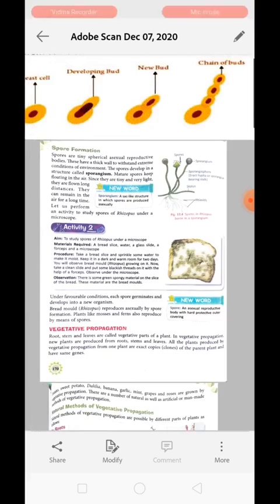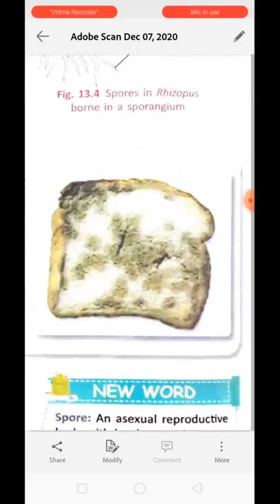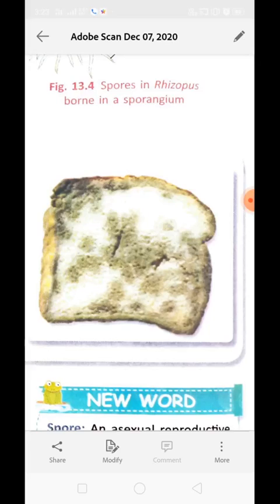We will take a slice of bread and sprinkle some water on it so that it becomes moist, and we will keep it in a dark and warm room for 2 days. After this duration, if you take out this bread piece, you will observe some foamy structures present on top of the bread.